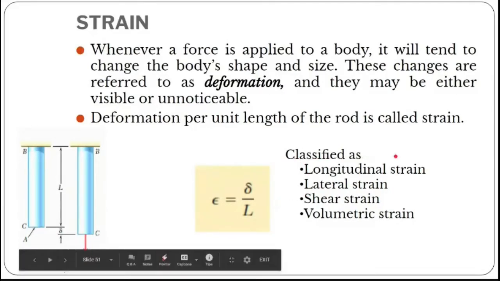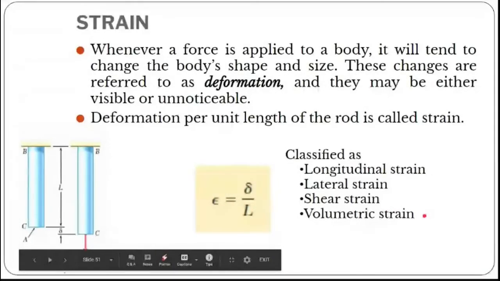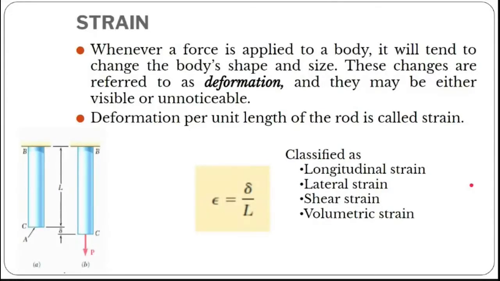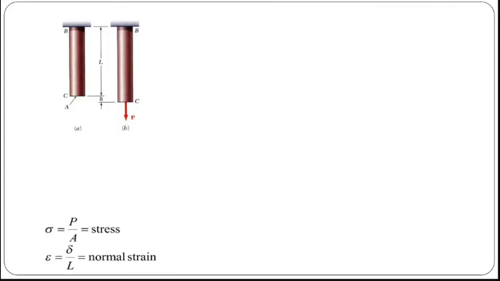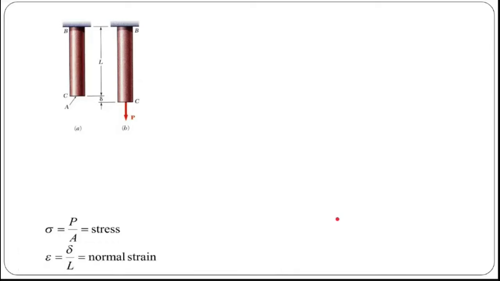There are different types of strains: longitudinal strain, lateral strain, shear strain, volumetric strain. What I am discussing here is longitudinal strain, right? Force is applied here, so change in length by original length, that is my strain. There is no unit for strain. Right? Now let me show some examples. One is like this. Here, the material is like this. When you apply a force, you have a force P. My stress is P by A, and my strain is change in length by original length.